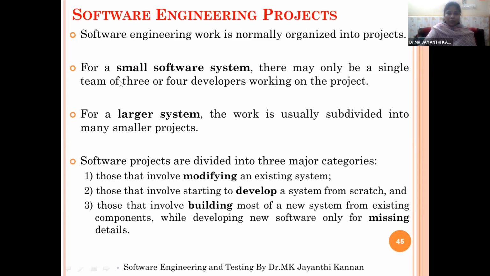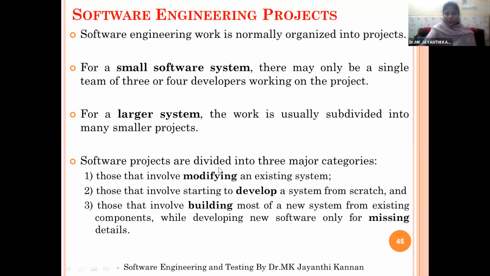If the software system is very large, we subdivide it into smaller ones, and each part is given to a separate team. They create separate subdivisions or components of the software. Then all the components are put together to create the large software system.